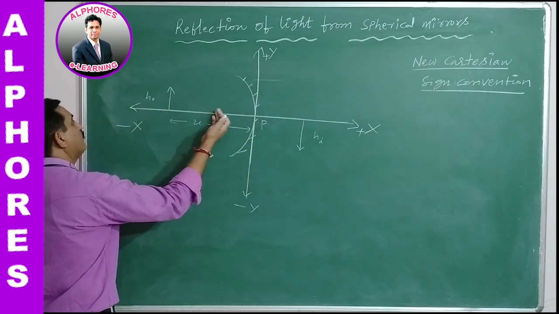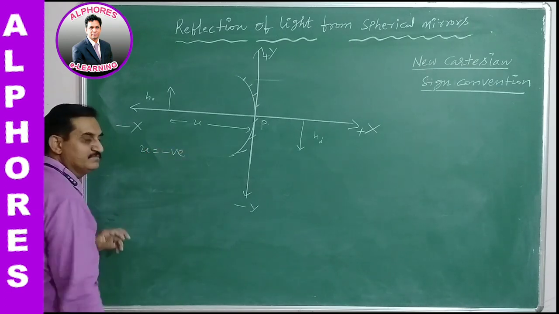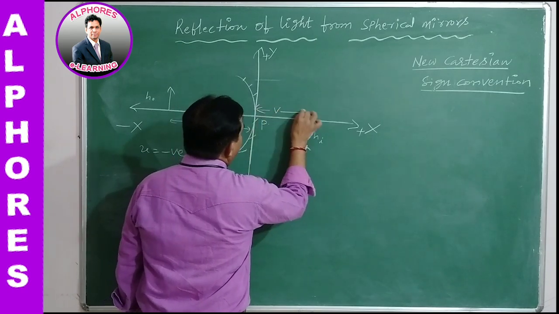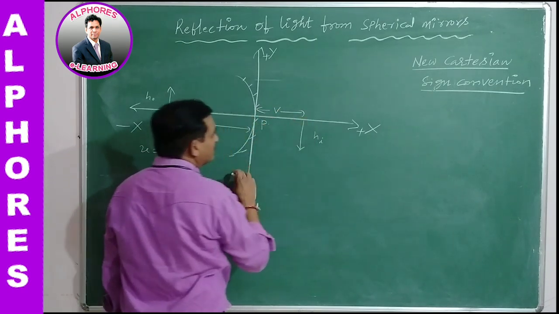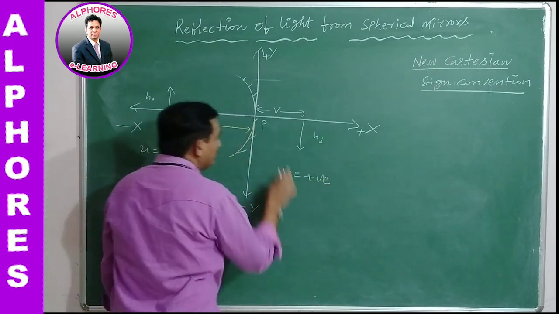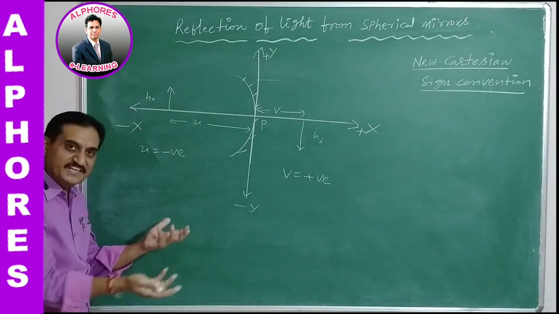You go along the negative x-axis, therefore u is negative. From the pole to the image, distance v, you go along the positive x-axis, therefore v is positive. It matches with Cartesian signs.